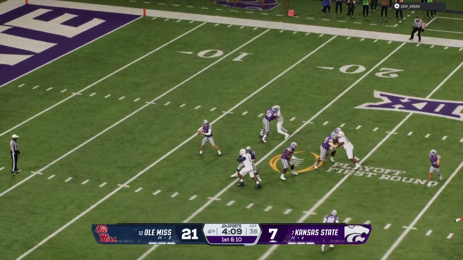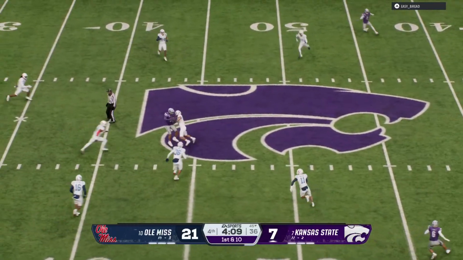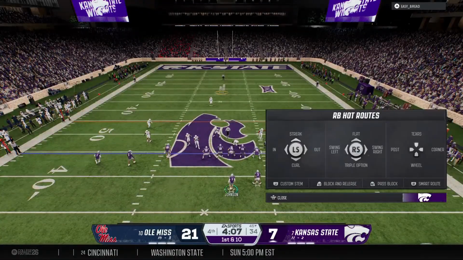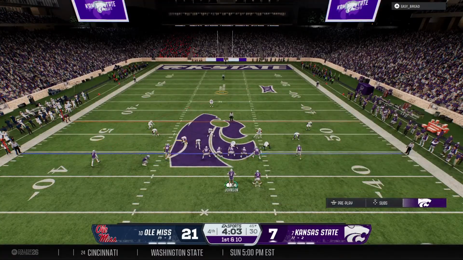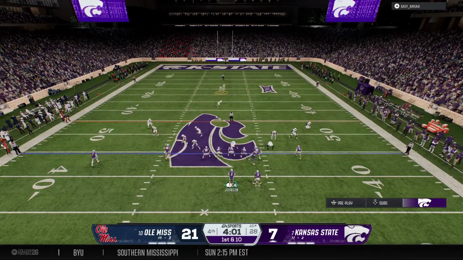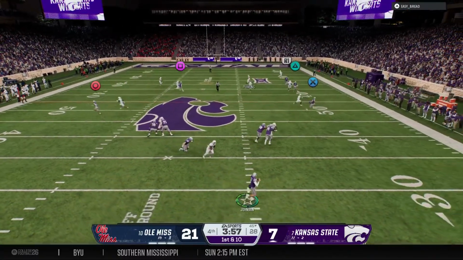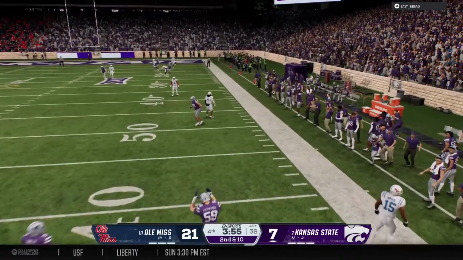A solid gain. Chris, here we are in the 4th quarter. These guys are trailing. Hadn't been a great day, but with this quarterback, he's as gifted as anybody in the country. You never count these guys out. And they're moving the receiver now before the snap. On 1st and 10 here, looking to throw the ball. On the move now. And he just throws it away.